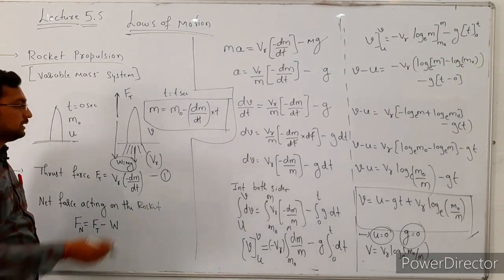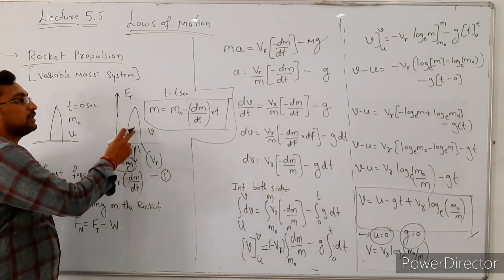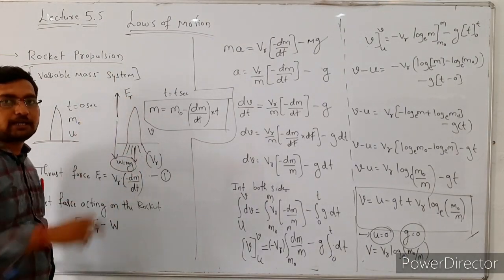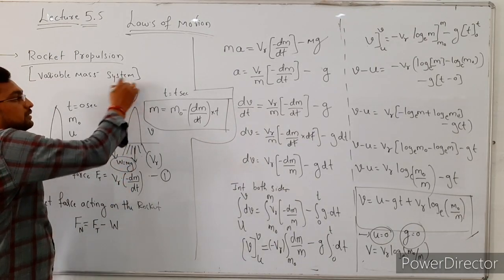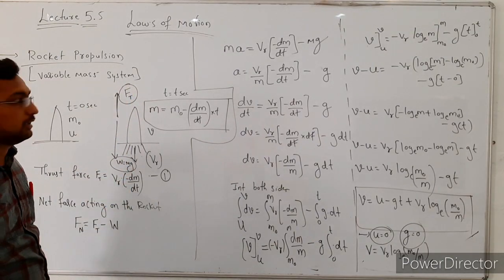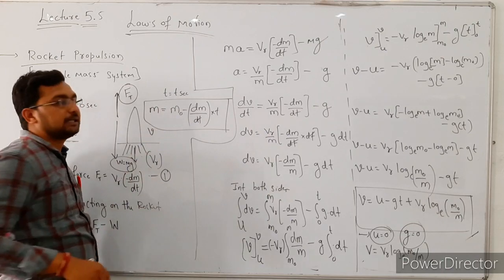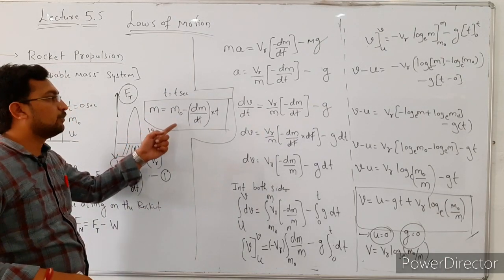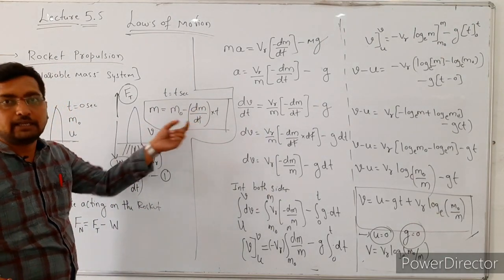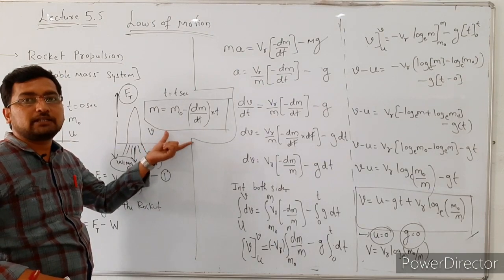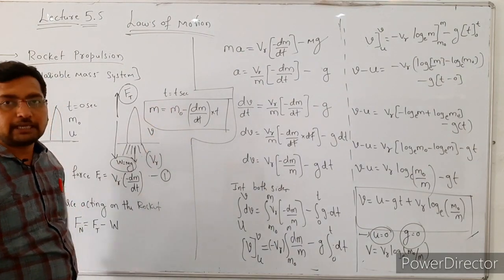This exhaust velocity of the gas gives the additional force to the rocket to move in the upward direction, that is the thrust force, acting in the upward direction. If t is equal to t second, the mass of the rocket is equal to m naught minus dm by dt into t. It is a very important formula to calculate the mass of the rocket at a given time interval.